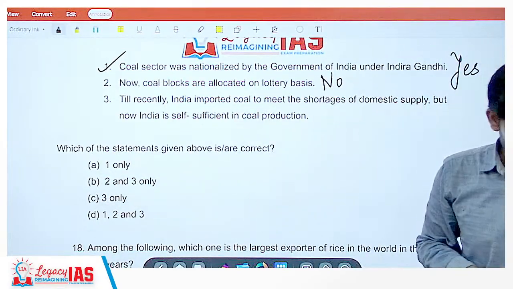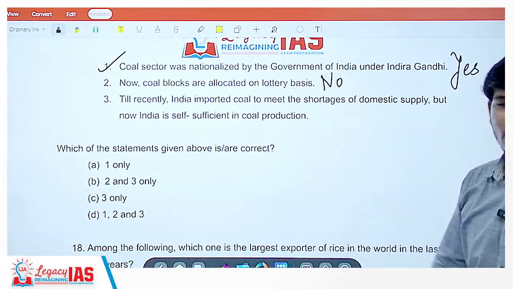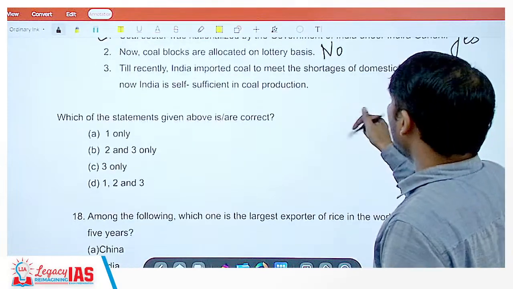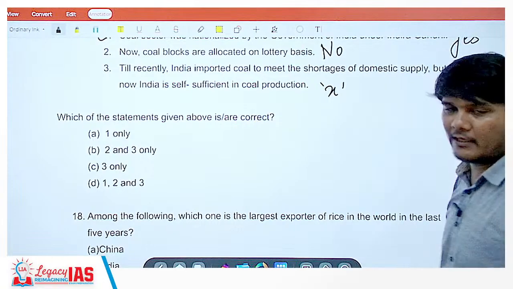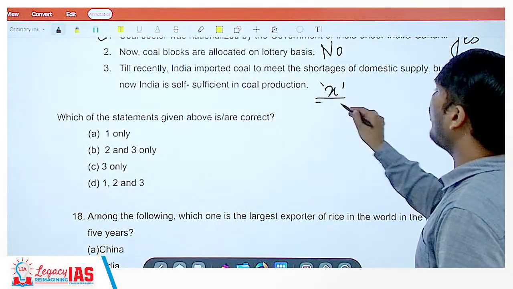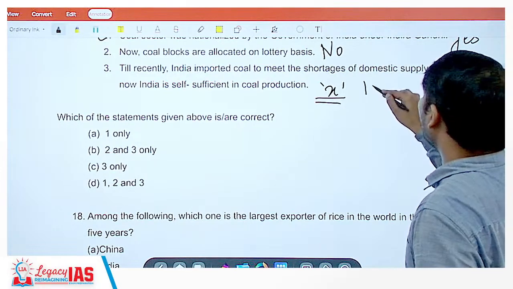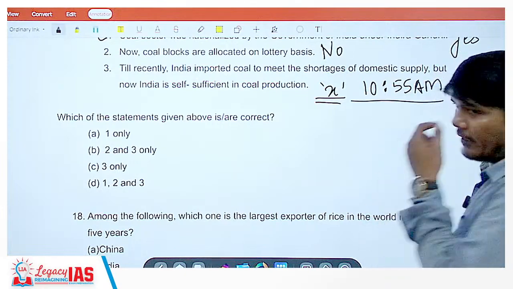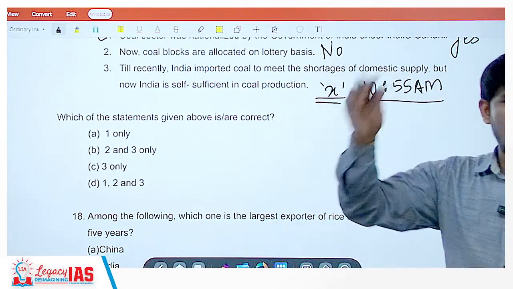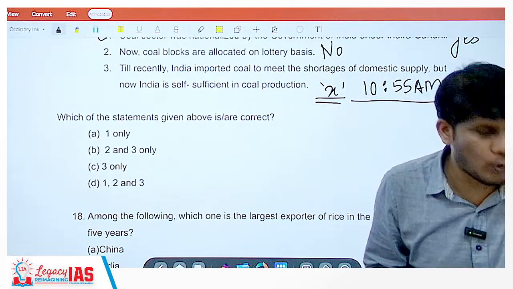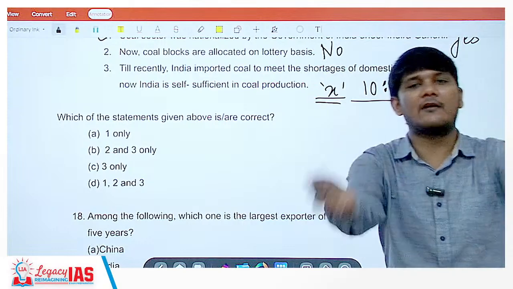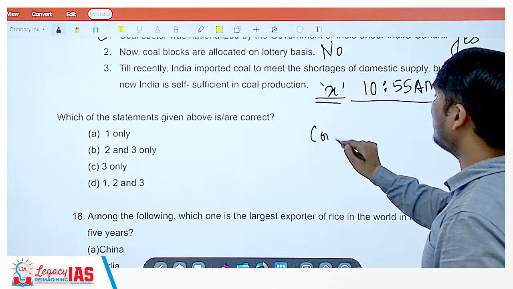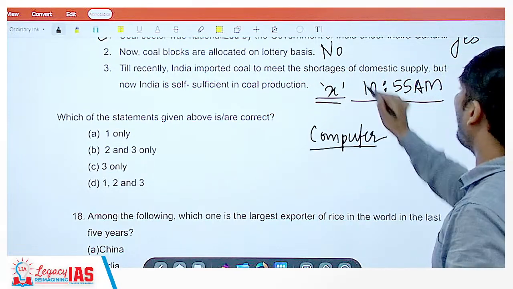How was this lottery based? In fact, I have worked on this, to bid for the blocks. So what used to happen is, there will be a quality of coal which they will give you. So this coal is going to come for auction at, let's say, 10:55 AM. This notification is given. So the big coal industries who need coal, who want to buy coal, will have people sitting and bidding for them. So I was one of the persons who used to bid for coal. So you are sitting with a computer system and this bid is about to open at 10:55 AM.